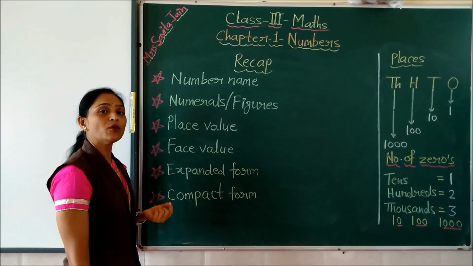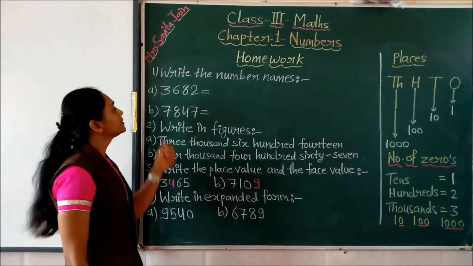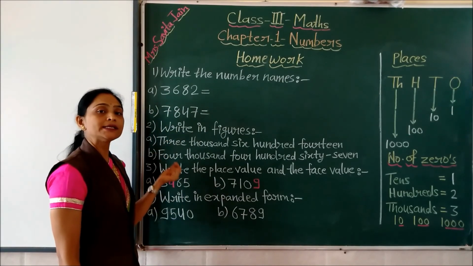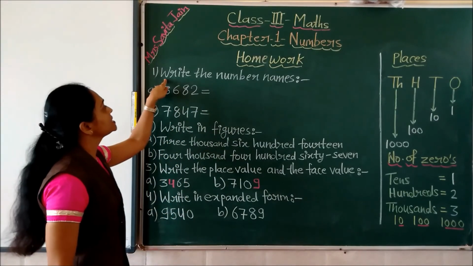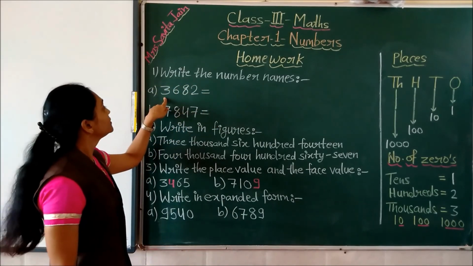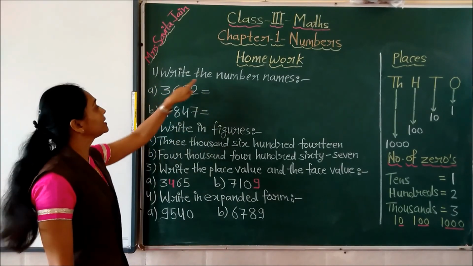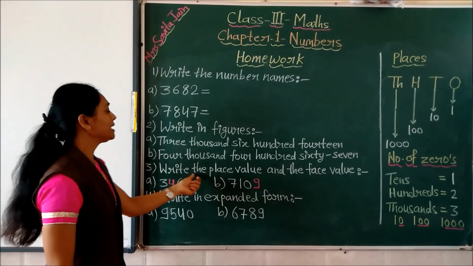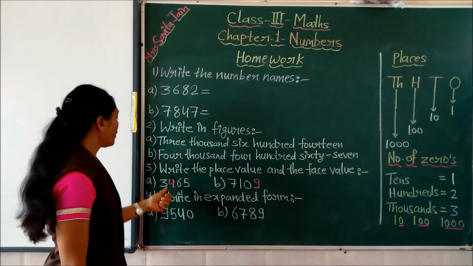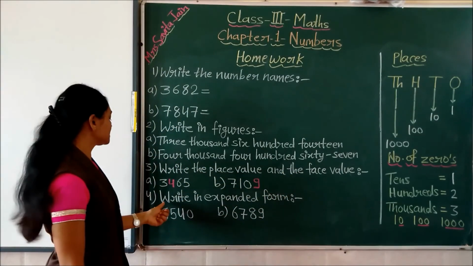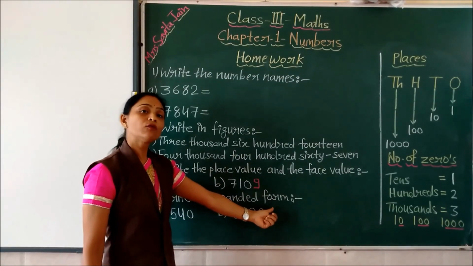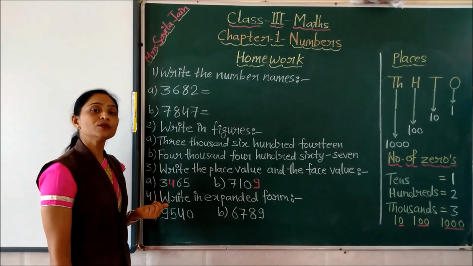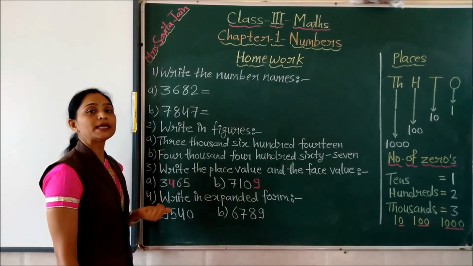I am going to give you some homework now. Children, this is the homework. So you solve this homework in your homework copy and practice nicely. First question is write the number names. These two questions are given to write the number names. Then write in figures. These two you have to write in figures. Then write the place value and the face value of these colored digits. Yes children. Then write in expanded form. So solve all these questions nicely, and besides these questions you may also solve other questions of the exercises.